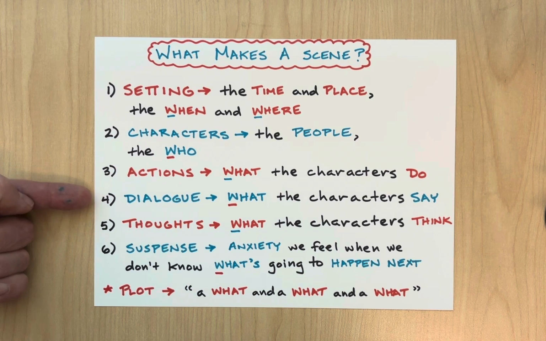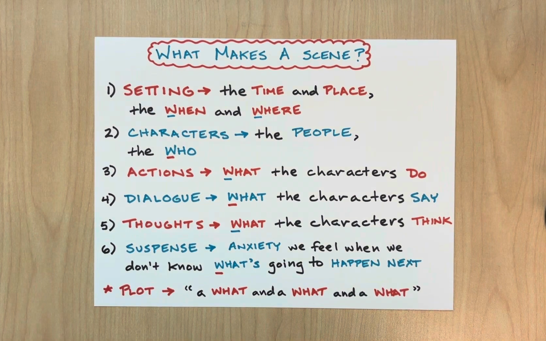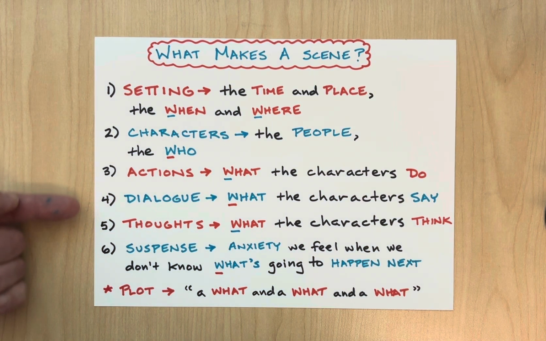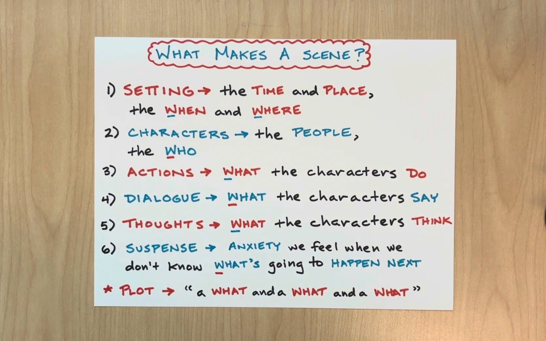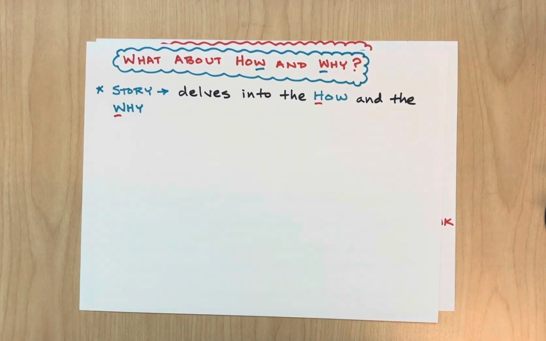Here, I should point out that prose or poetry more readily lend themselves to authors also incorporating thoughts than drama. That is, what the characters think. If you're keeping track of all the W words we've covered so far, when, where, who, and what, you may have noticed that we haven't yet talked about the other two traditional ones, the why and how.